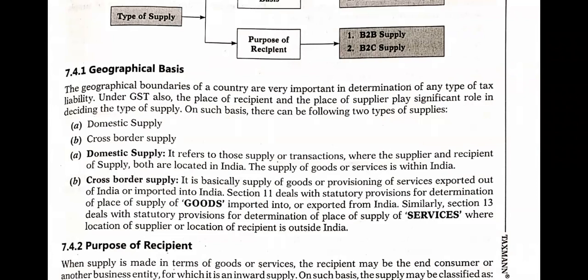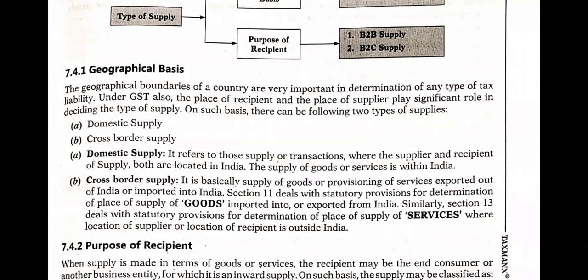Under GST also, the place of recipient and the place of supplier play a very significant role in deciding the type of supply. So who is supplying the goods, his place, and to whom the goods are supplied, his place will play a very important role. On such basis, there can be the following two types of supplies: domestic supplies and cross-border supplies.